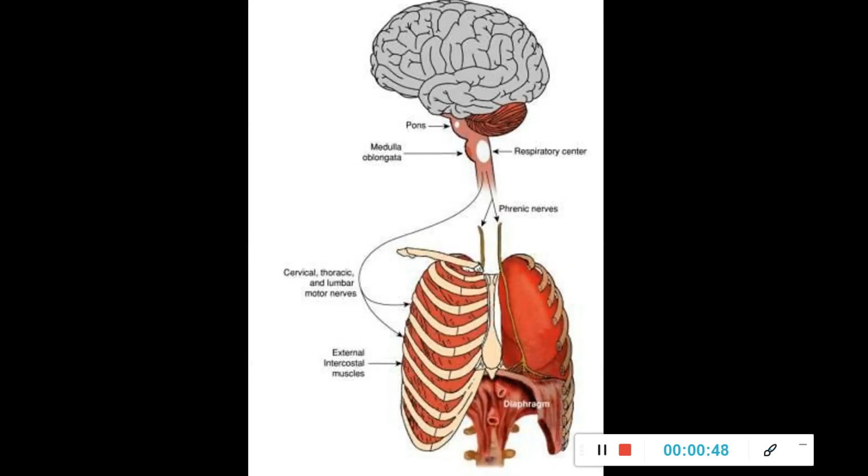The parts of the respiratory areas are widely scattered throughout the pons and medulla oblongata. However, there are two parts that are especially specific. These include the respiratory center of the medulla and the respiratory group of the pons.